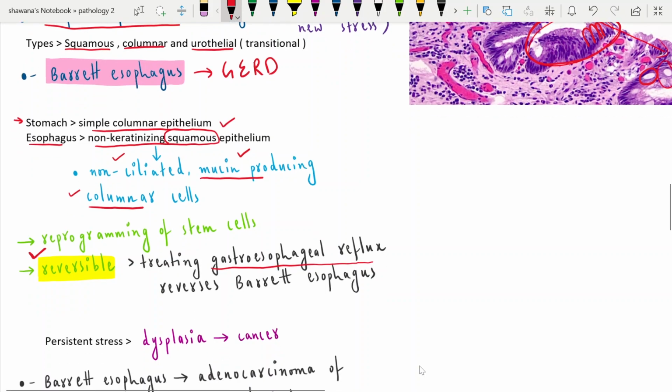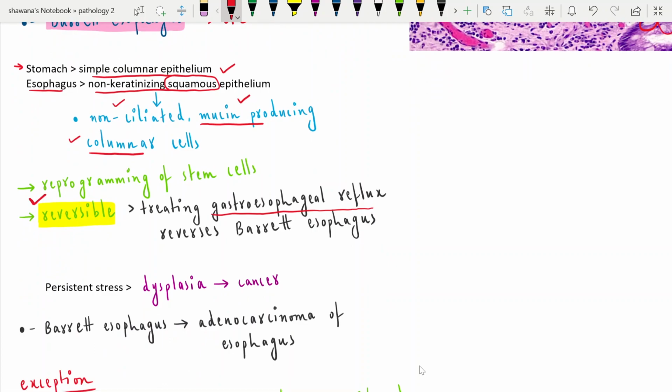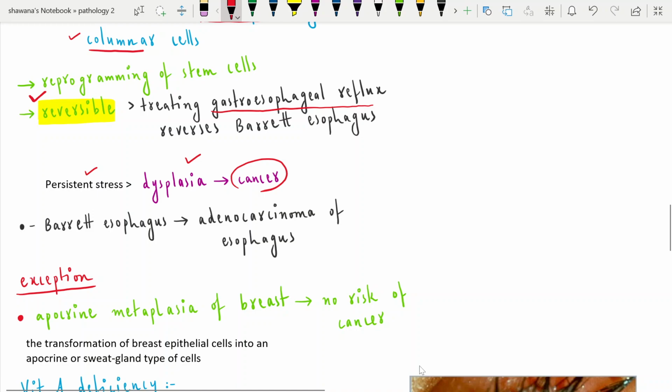But with persistent stress, for example if the GERD is continuous and not treated, it leads to dysplasia and eventually to adenocarcinoma of the esophagus. This is the progression and the prognosis is not good. It worsens the condition by not treating the underlying cause. Always there are exceptions.